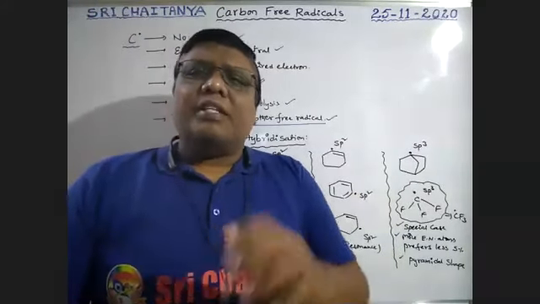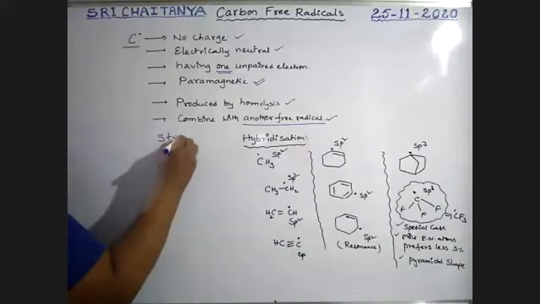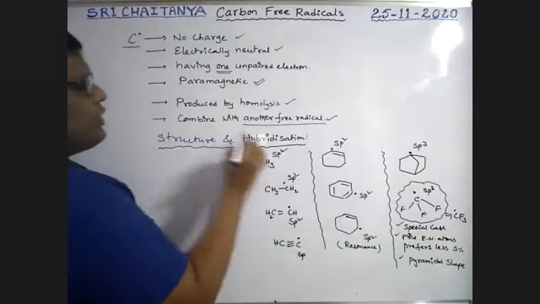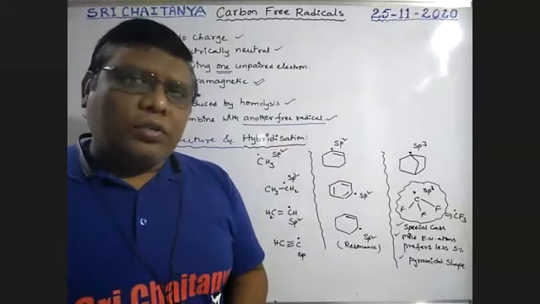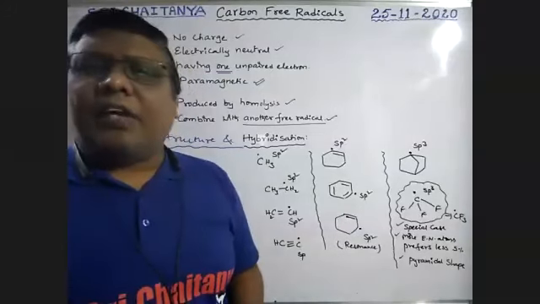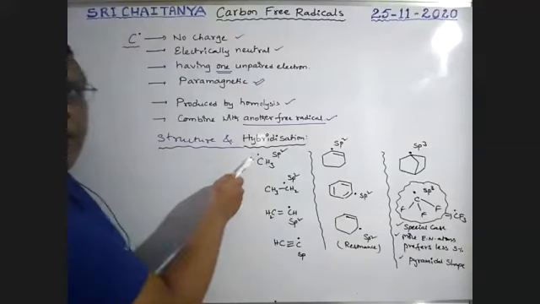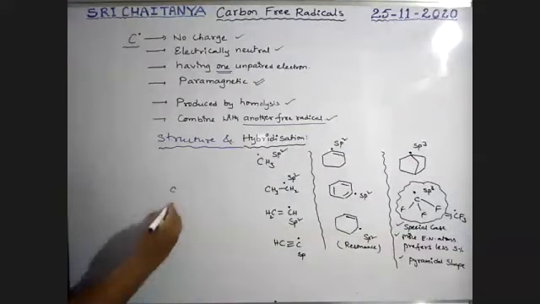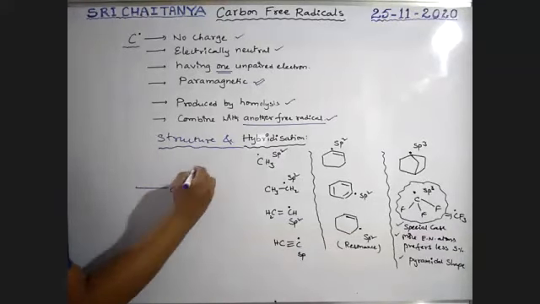Now, what is its structure? Structure and hybridization. If you know the hybridization, the structure will follow automatically. So what about the hybridization? No doubt, a carbon free radical may be primary, secondary, or tertiary, just like carbocations, boys. Here also, take the CH3 free radical.